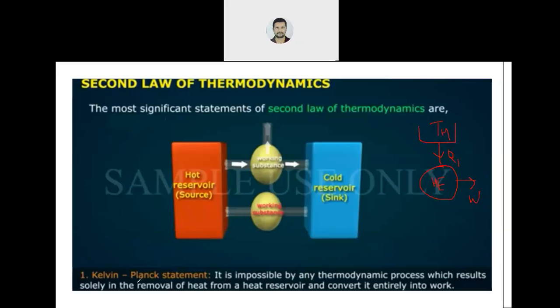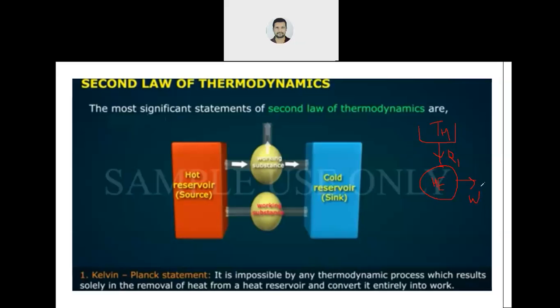Now, what the statement is saying, it is impossible by any process which results solely in the removal of heat from heat reservoir and convert it entirely into work. Means this system is impossible where system is absorbing heat from reservoir and converting it completely into work. This is impossible. I already told you, total heat cannot be converted into total work.